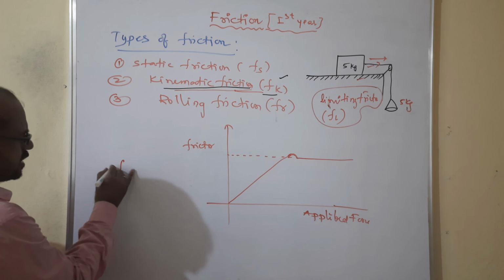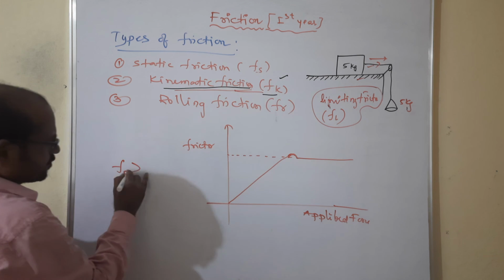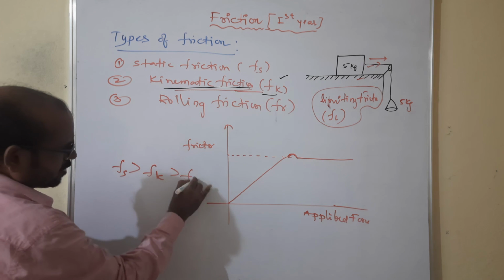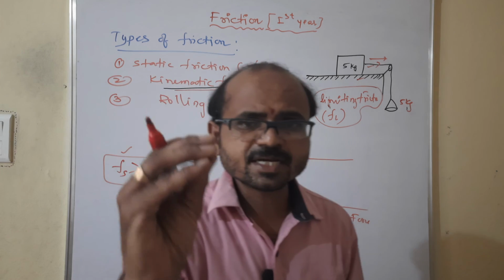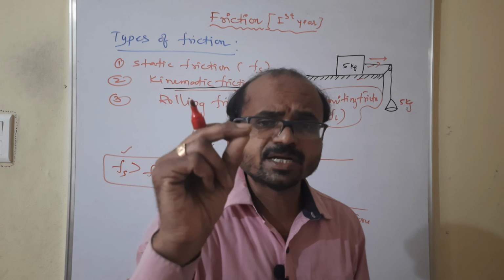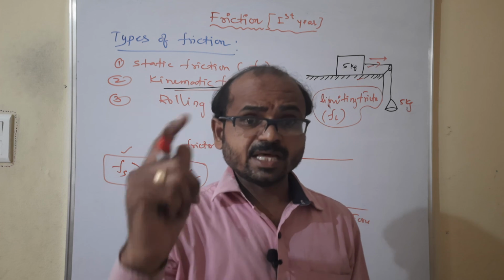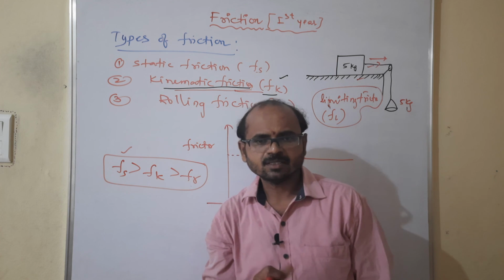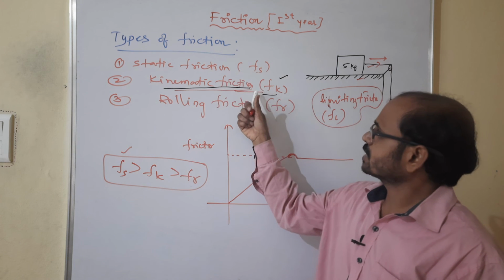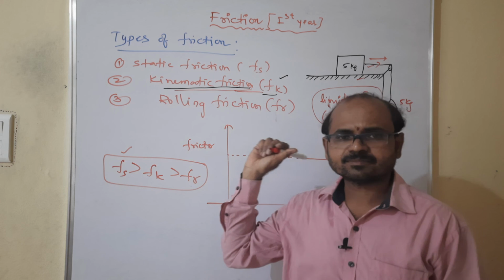Fs is greater than Fk, which is greater than Fr, because static means rest. When the body is at rest, the interlocking is more, which means the maximum frictional force is there. That's why static is more than kinematic, which is more than rolling.